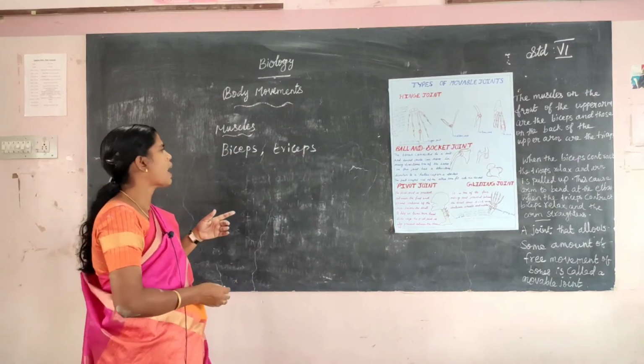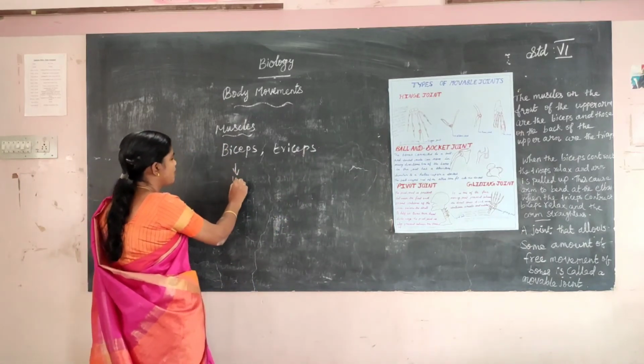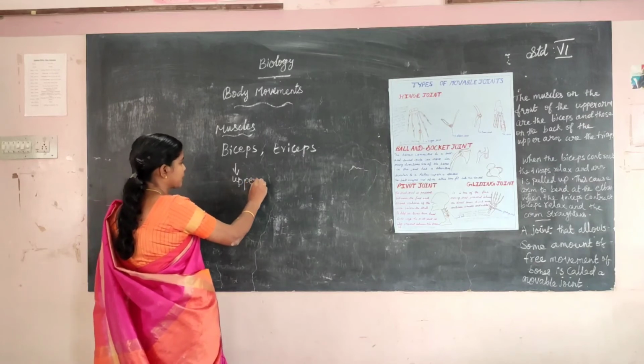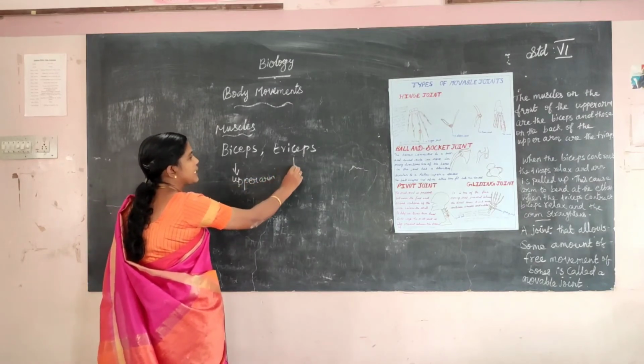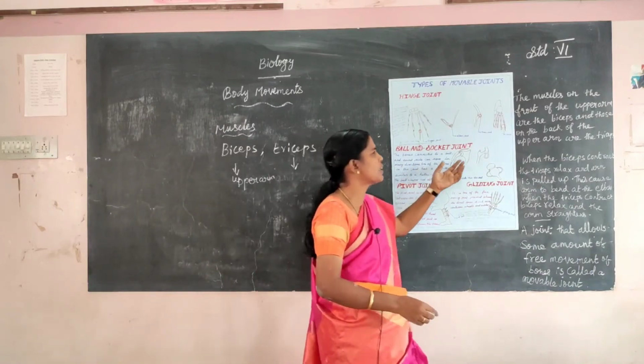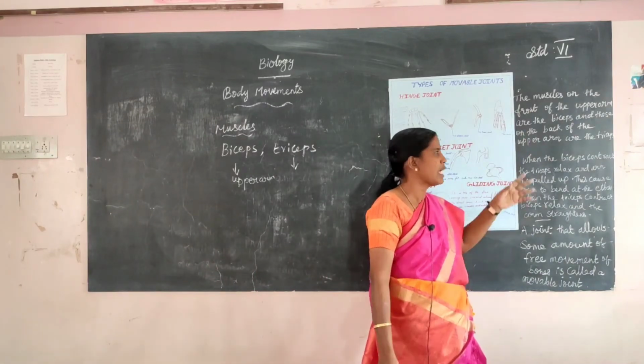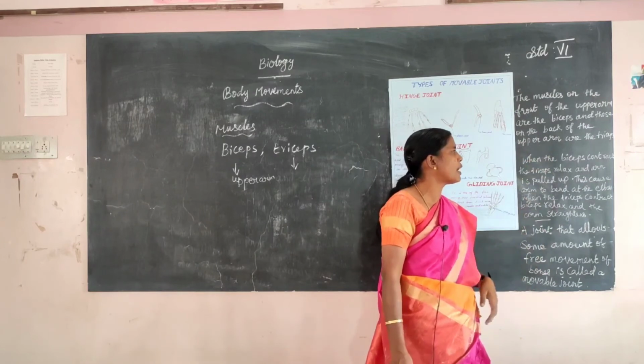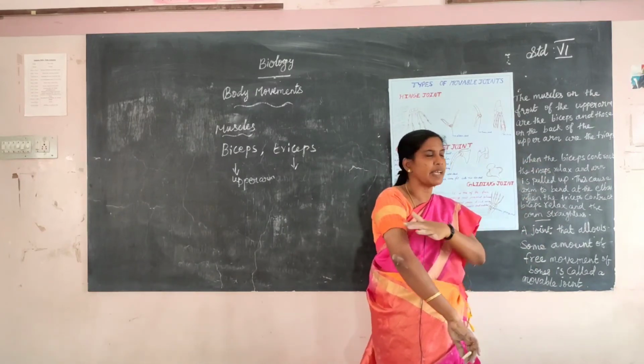Biceps muscles are found in the upper arm. Triceps muscles are on which side? The muscles on the front of the upper arm are the biceps and those on the back of the upper arm are the triceps.